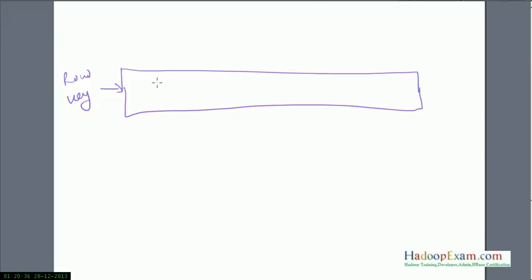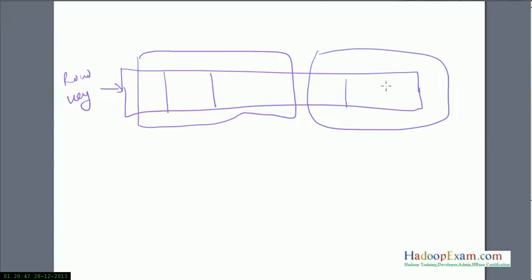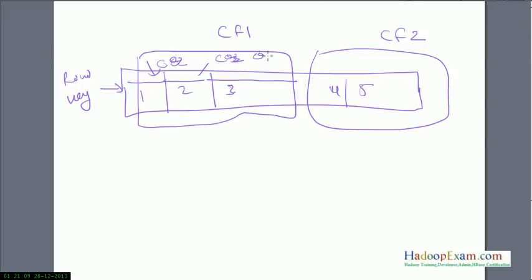Then column families: let's say we have three columns in this column family and the remaining columns in the other, CF1 and CF2. And this is the column qualifier, the name of the column: CQ1, CQ2, CQ3.